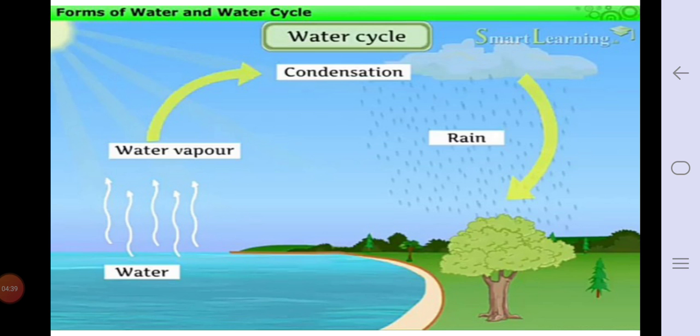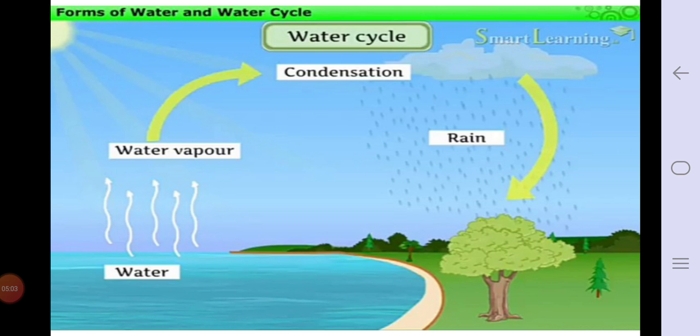So this cycle goes on. Water present in the lakes, ponds, sea, river, in the presence of sunlight they form water vapors. That water vapors then make clouds, and that clouds collect all the water.